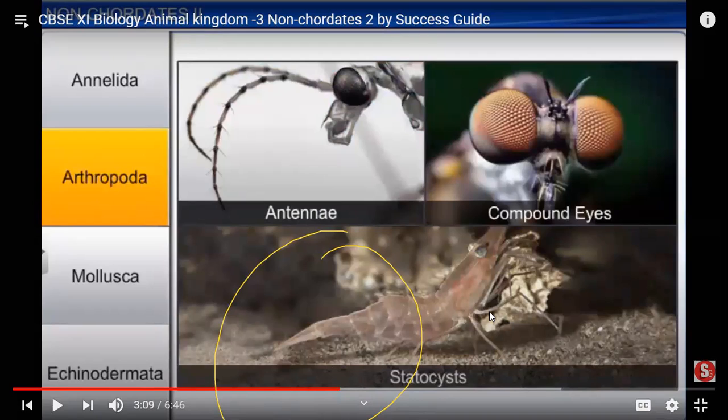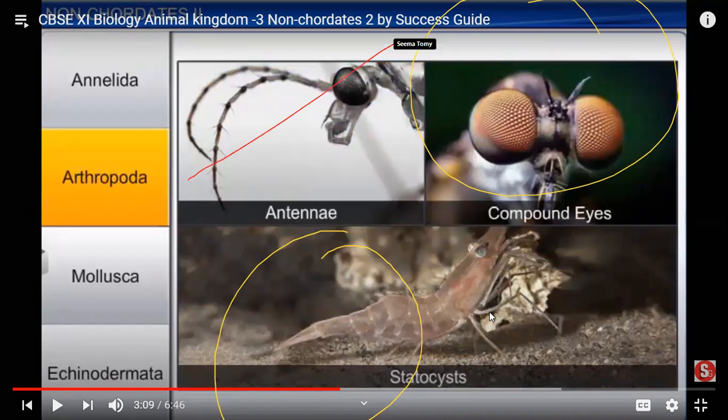When I'm about to fall, we come to know before falling that next minute I can fall, right? How do I come to know? Because of something present in my ears, in my cochlea, that tells the balance. In the same way, the statocyst in this animal helps them know the condition of balancing, as well as temperature. And this is the compound eyes, what you see now, and these are the antennas. This is the antenna.